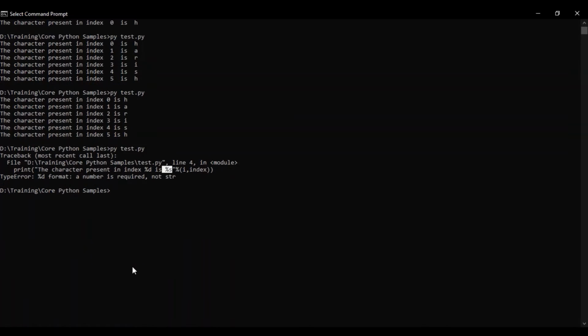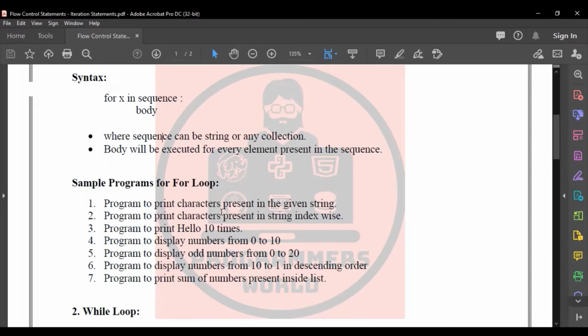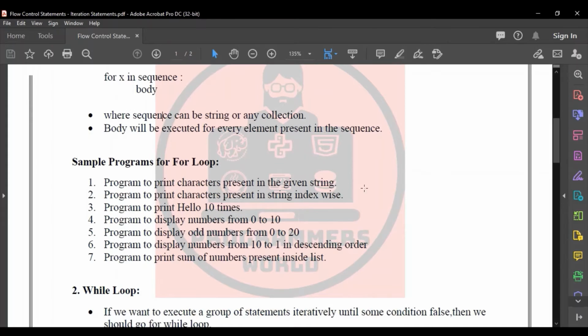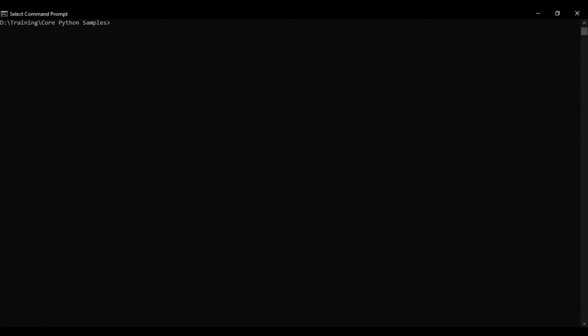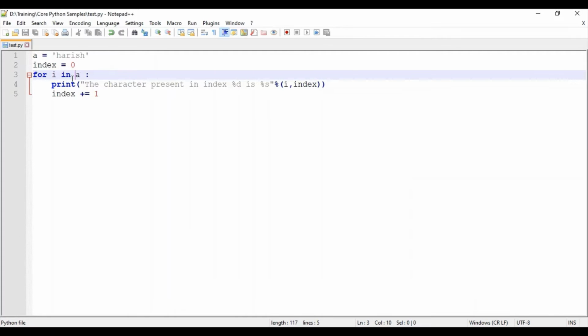So this is a sample program to illustrate programming to print the characters present in a string index wise. And then the next sample program is a program to print hello 10 times. So we want hello to be printed 10 times. We can use an increment operator like this index and just print hello, but how we will be doing it is, for in, we will be using the range data type.